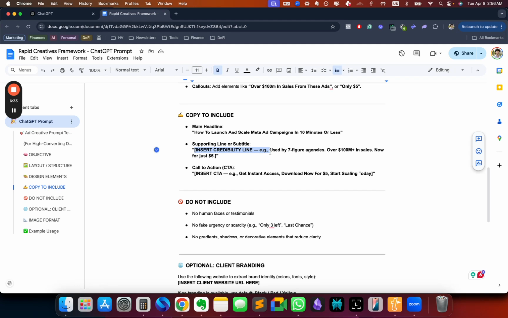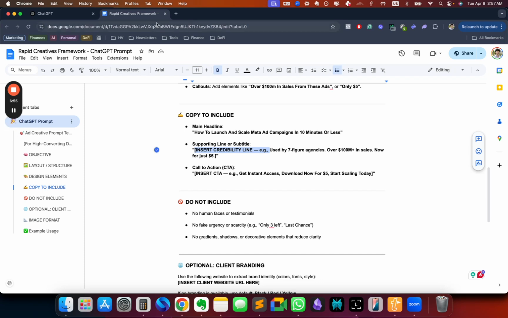Now, if you have a landing page, you can even go to your landing page and grab these elements from it. Your main headline will be the same as on your landing page. Your subtitle would be the subtitle on your landing page, and then the call to action would be your call to action, which in this case could be get instant access, or download now, etc.